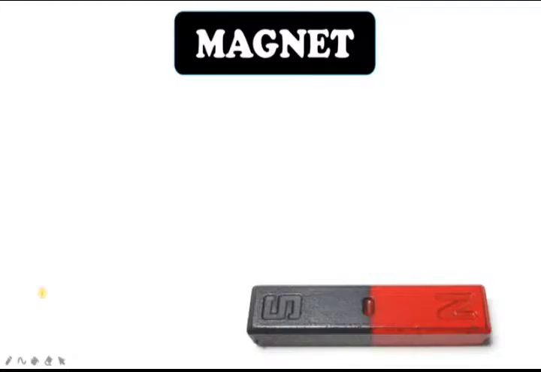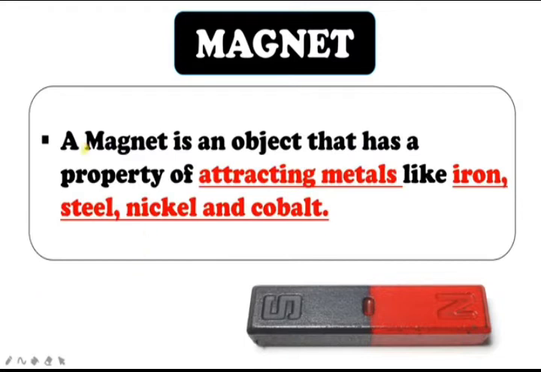What is a magnet? A magnet is an object that has the property of attracting metals like iron, steel, nickel and cobalt. They are known as magnets. I hope you got the definition of a magnet. If that ability is there, it can act as a magnet.